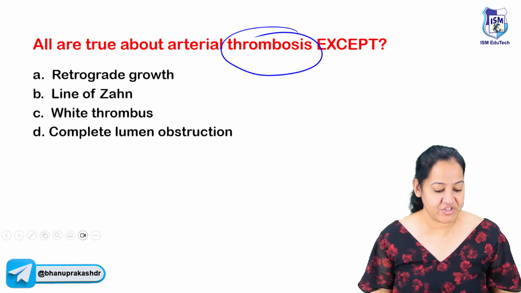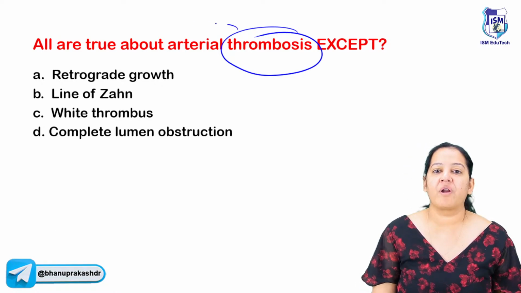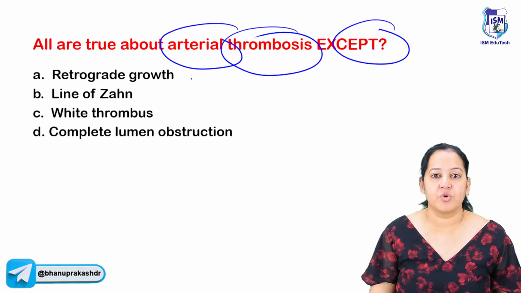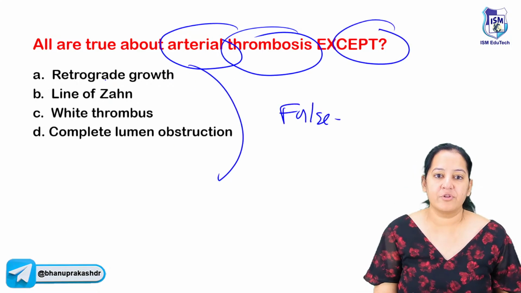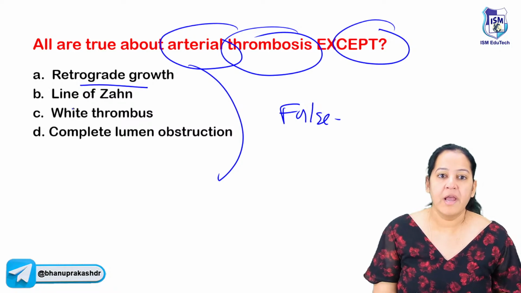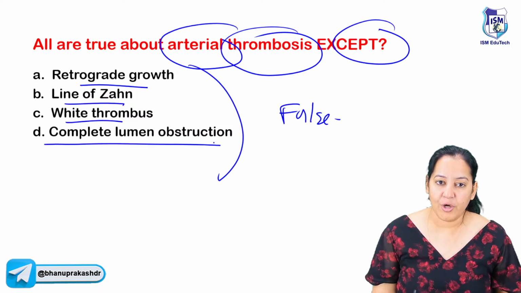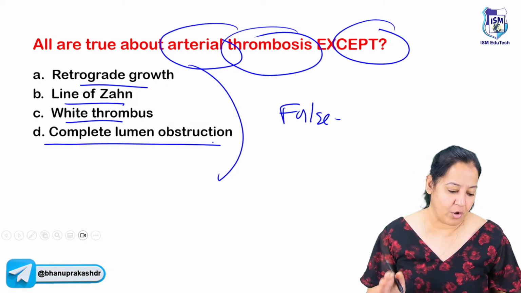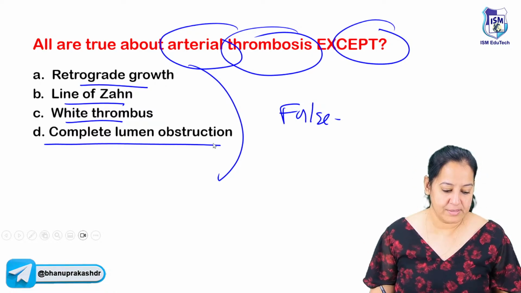My next topic, which I'm going to teach you right now, is thrombosis. All of the following are true for arterial thrombosis except. So among the four, which is false for arterial thrombus? Does an arterial thrombus grow retrograde, yes or no? Does it have lines of Zahn, yes or no? Is it white in color, yes or no? And is it occluding the lumen completely, yes or no? What is false?